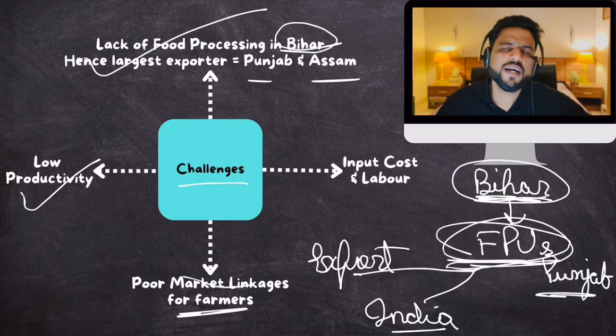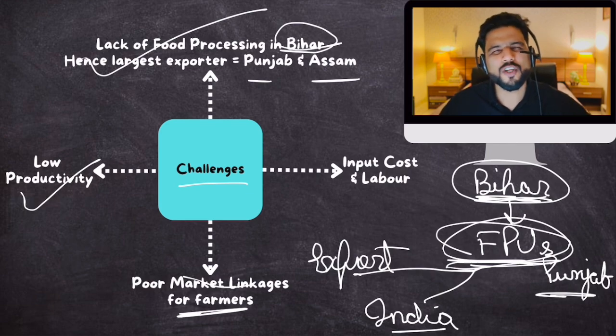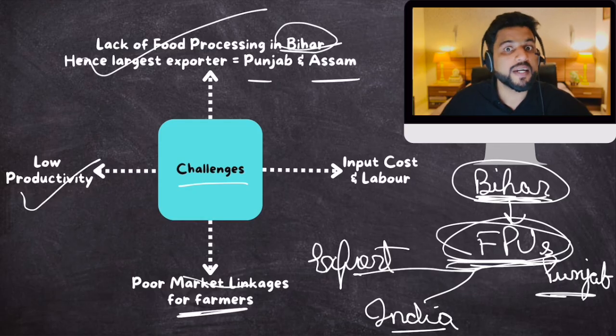Today they receive very little money for makhanas. That is why very few farmers opt for makhana production. Plus, it involves a lot of breaking work also. A lot of labor is involved in this. Therefore, many farmers who can afford to opt out of makhana production. But if they get good prices, and if there is good technology to reduce labor, more and more farmers will produce makhana and India will be able to capitalize on this growing demand, right?